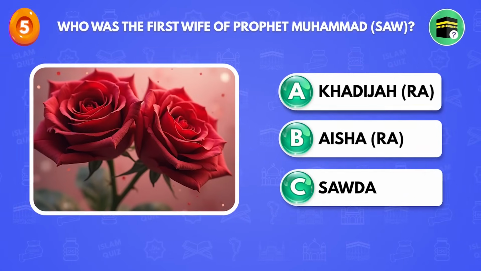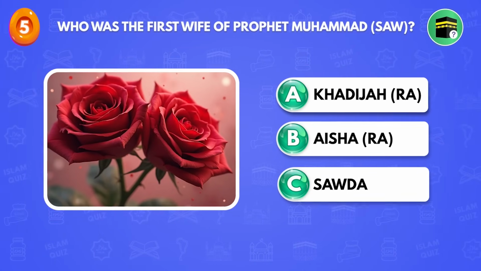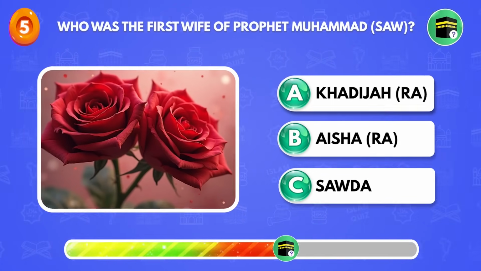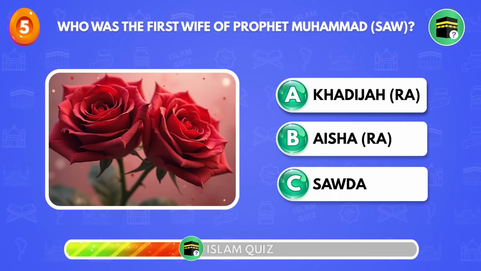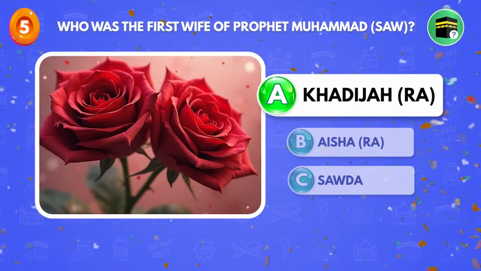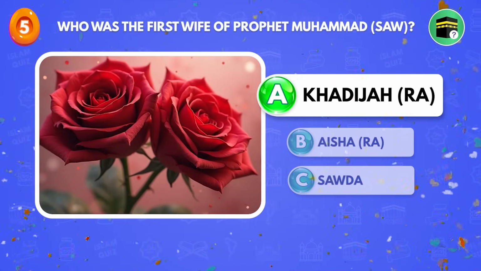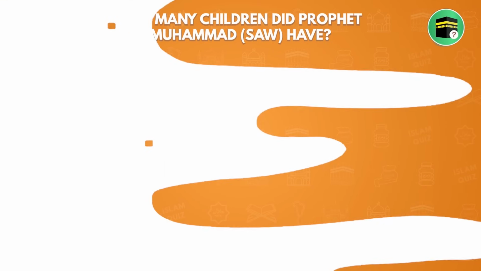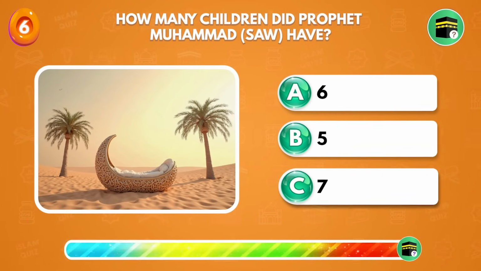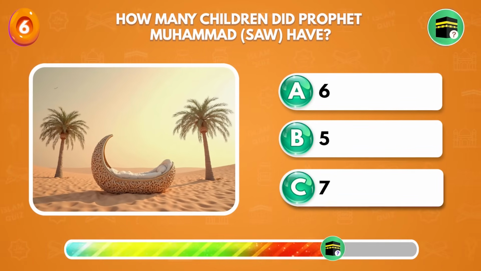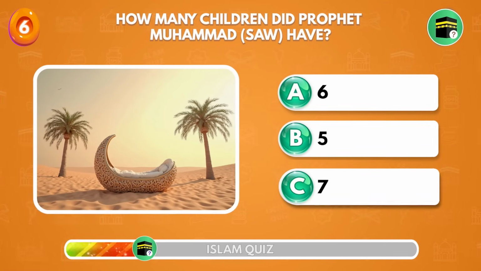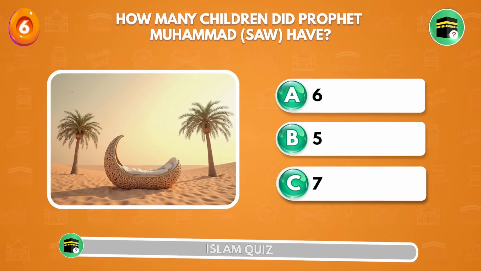Who was the first wife of Prophet Muhammad sallallahu alaihi wasallam? Khadija radiallahu anha. How many children did Prophet Muhammad sallallahu alaihi wasallam have? Seven.